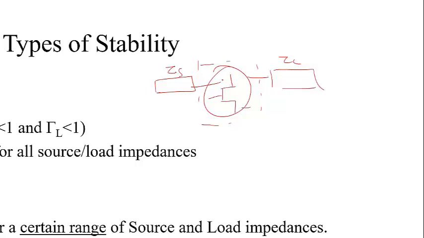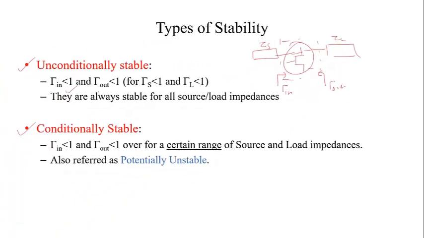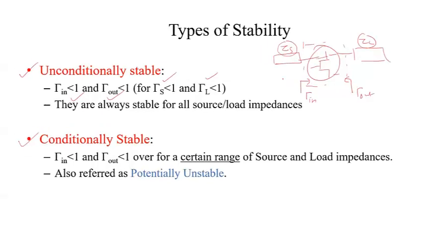So the transistor is supposed to be stable. How can we define this as stable? The input reflection coefficient and the output reflection coefficient, both values are supposed to be less than 1, and for any values of gamma s, gamma l, which means you choose any source and load, the S11, gamma in as well as gamma out, input and output reflection coefficients, are supposed to be less than 1. If we can get any transistor like that, then the transistor is an unconditionally stable transistor.